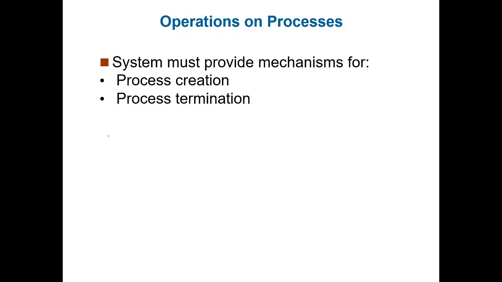Suppose a parent process is created for copying a file. When a file is copied from source to destination, due to the system call another child process is created. The child process is a duplicate of the parent process.